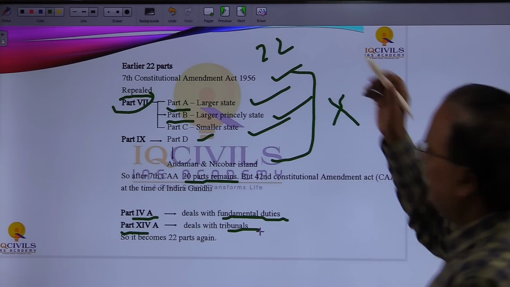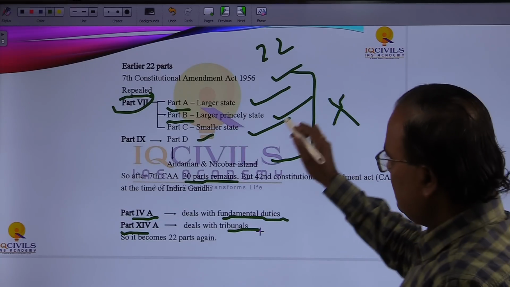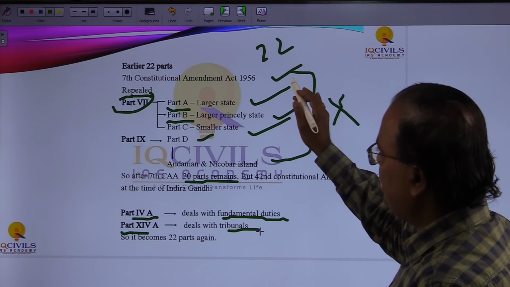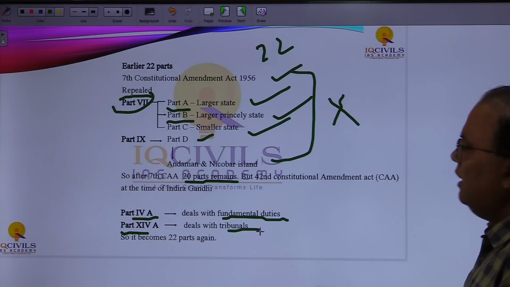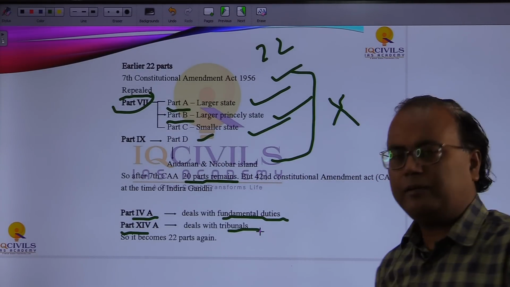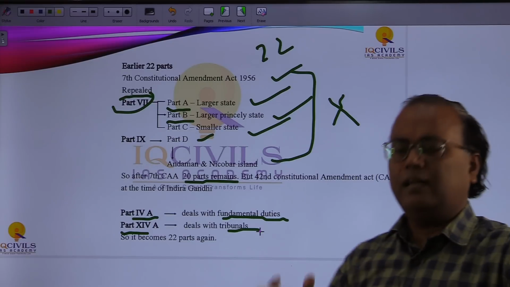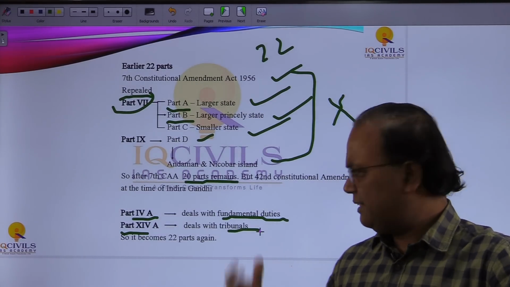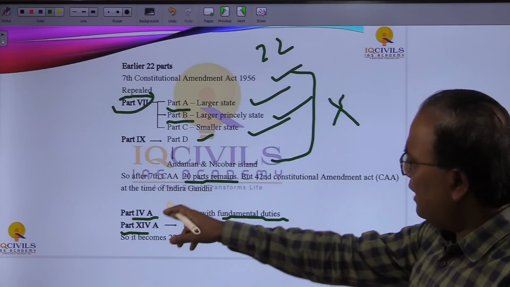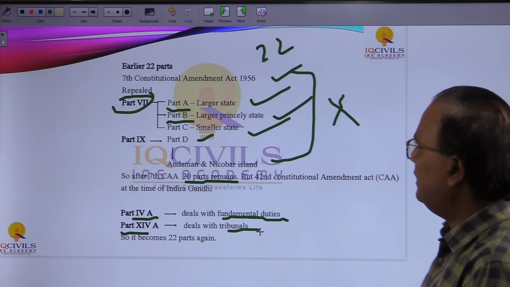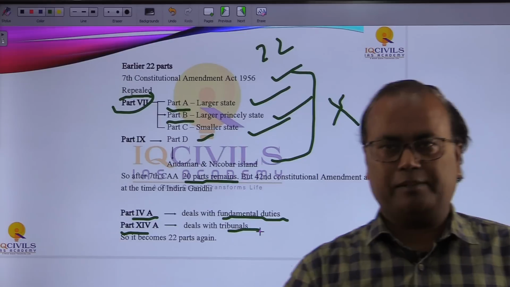So earlier it was 22, 2 parts were repealed in 1956 at the time of Jawaharlal Nehru. Later, through the 42nd Constitutional Amendment Act, also known as the mini constitution because so many changes were made at that time, 2 parts were inserted and it became 22 parts. That is the situation right now.